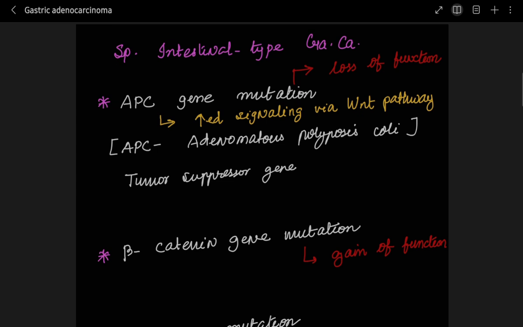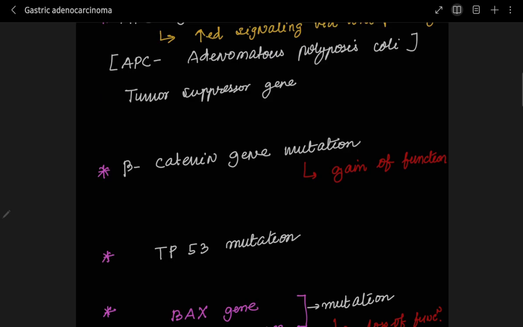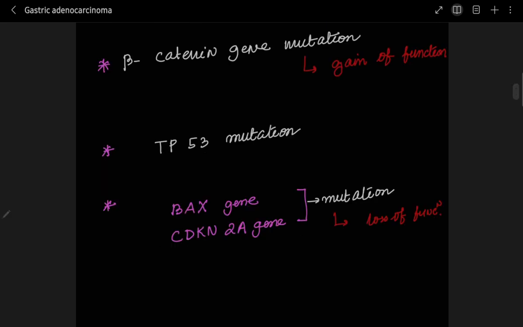Because of this, there is increased signaling via the WNT pathway, and due to increased WNT signaling, gastric adenocarcinoma takes place. Now the second is beta catenin gene mutation, but this mutation is a gain of function. Also again the TP53 mutation, which was also there in the diffuse type, right?